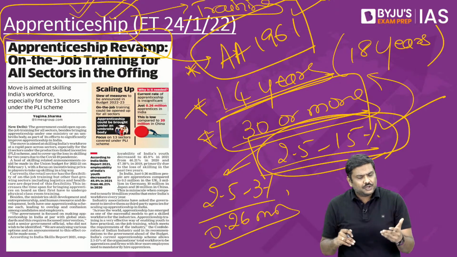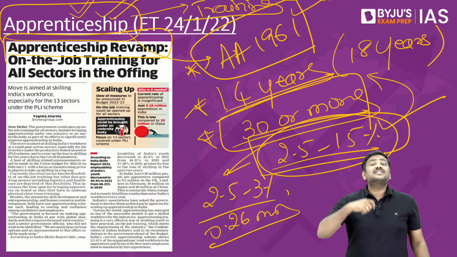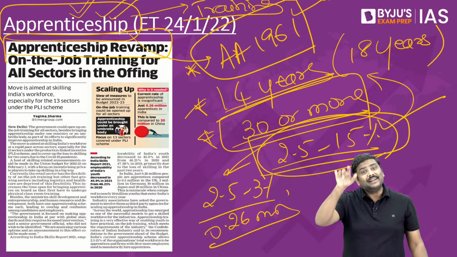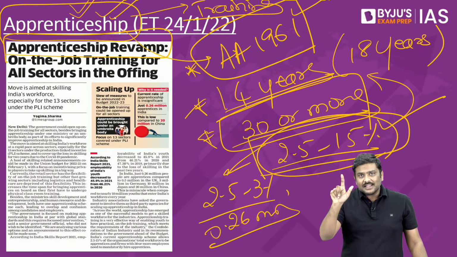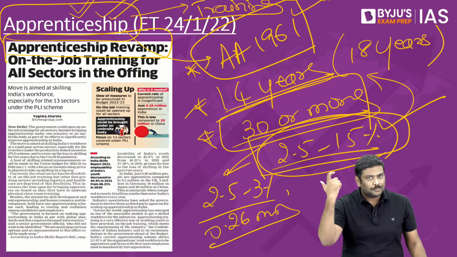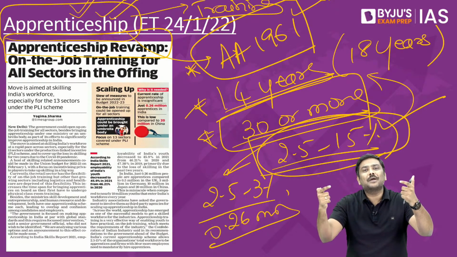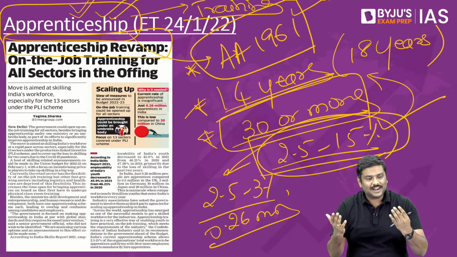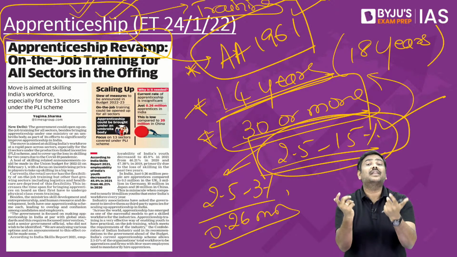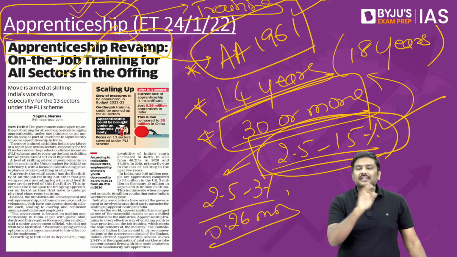Now, to overcome these issues, the Government of India has taken various reforms over a period of time. For example, apprenticeship schemes have been launched by various ministries, and that itself has become a problem. What is the problem here? There are two ministries involved. One, the Ministry of Human Resources and Development, and the second is the Ministry of Skill Development and Entrepreneurship. These two ministries individually have schemes to promote apprenticeship programs in India, and as a result there is certain confusion. There are overlapping provisions, and it has led to the creation of confusion. So these are some of the issues related to the concept of apprenticeship in the Indian economy.